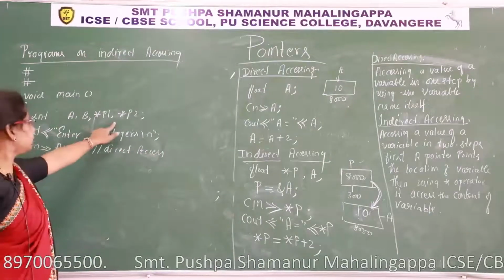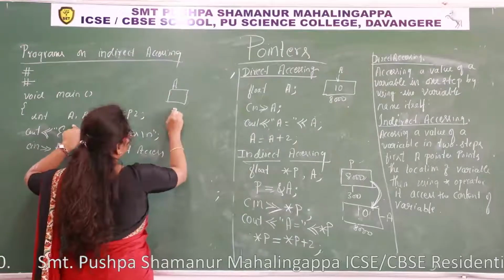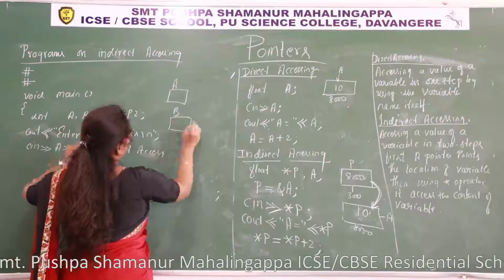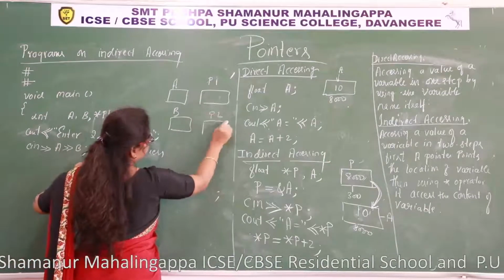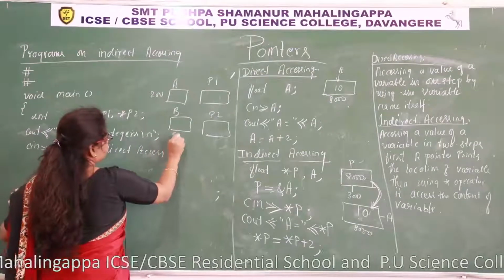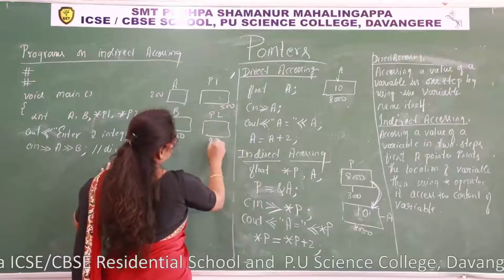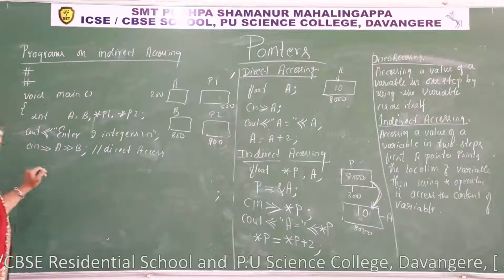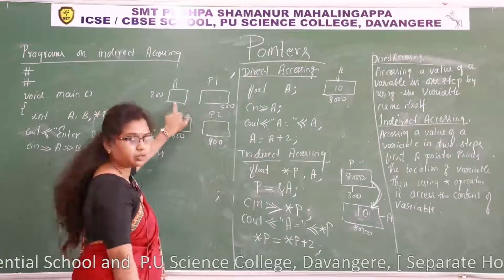When you write this statement, what happens? There is a memory allocation for a and b and p1, p2. Every memory location has its own address, 800 somewhere, this is 500 and this is 900. So these two are the pointers and these two are the normal variables.